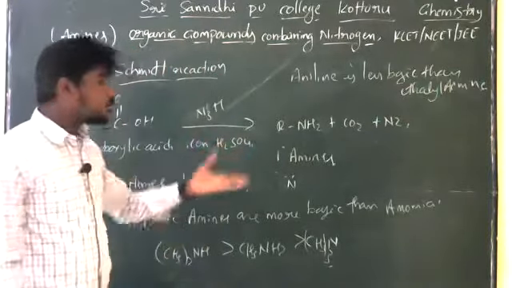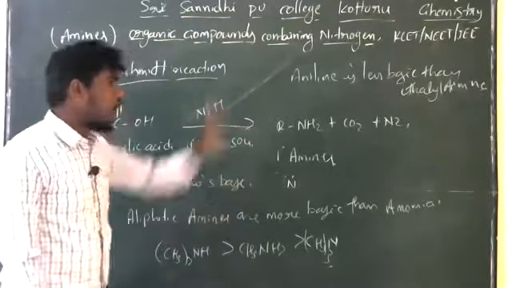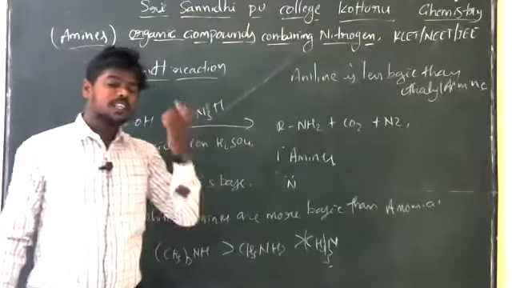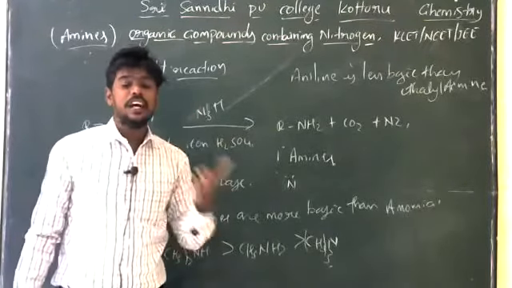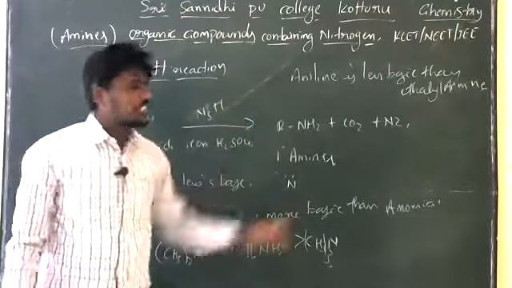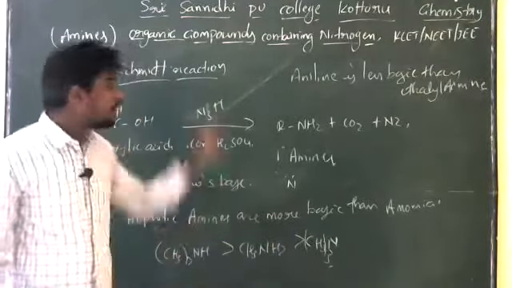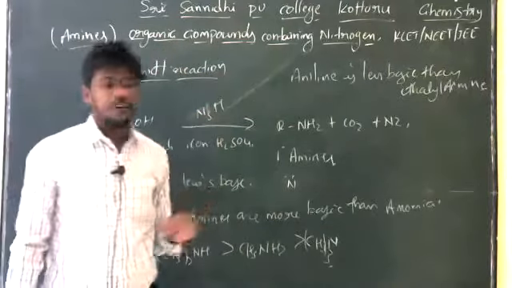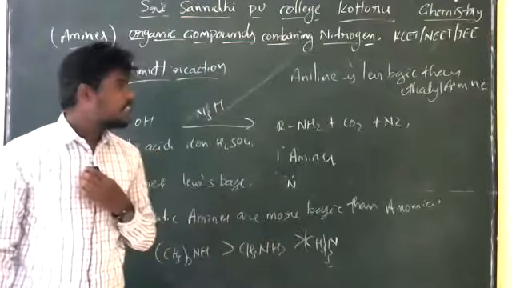So in the next class we are discussing reactions or equations regarding the amines: what are their reducing properties and also what are their reactions with the other elements. So next class I will study, and also we are discussing some of the important bits regarding the organic compounds containing nitrogen. In this chapter some of the bits are solved in the next class, right?